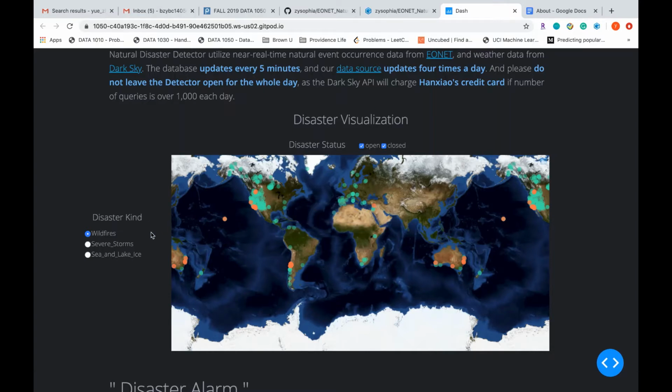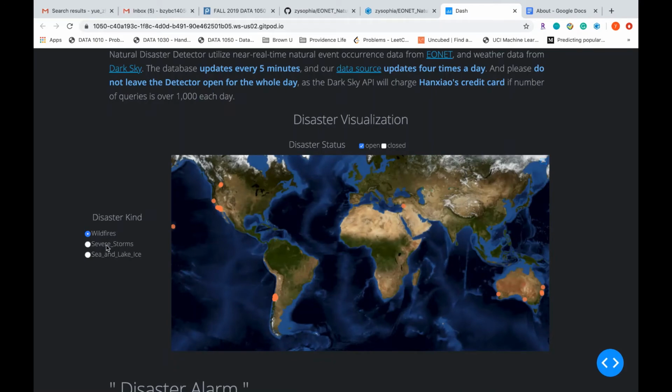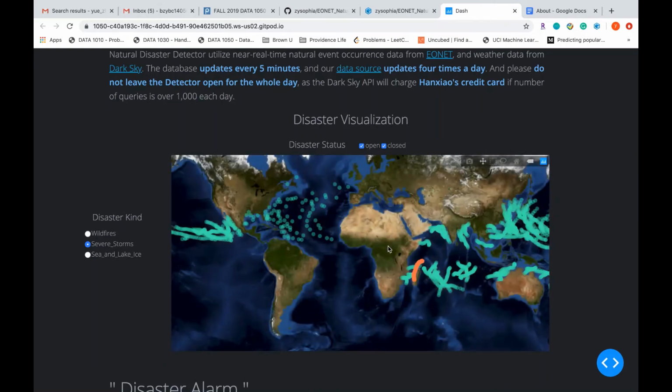And we can see that wildfire happens a lot in California, and it's still happening a lot now. For severe storms, it's not happening a lot now, but it happens a lot near the equator.